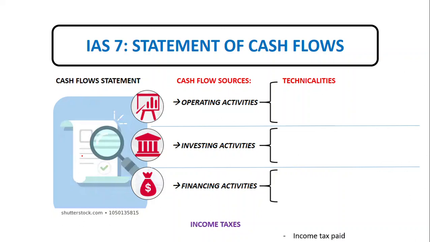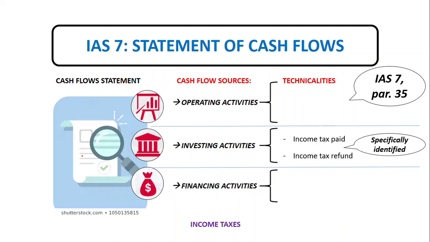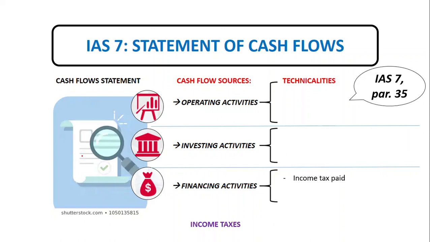For income taxes, normally income taxes paid and income tax refund are presented as part of operating activities. However, there are instances when the income tax paid and income tax refund are specifically identified to investing activities, then we must present it as part of investing activities. Also, if it is specifically identified as part of financing activities, then we must present it as part of financing activities. So we all know that income taxes paid and income taxes refund generally can fall into these three activities.